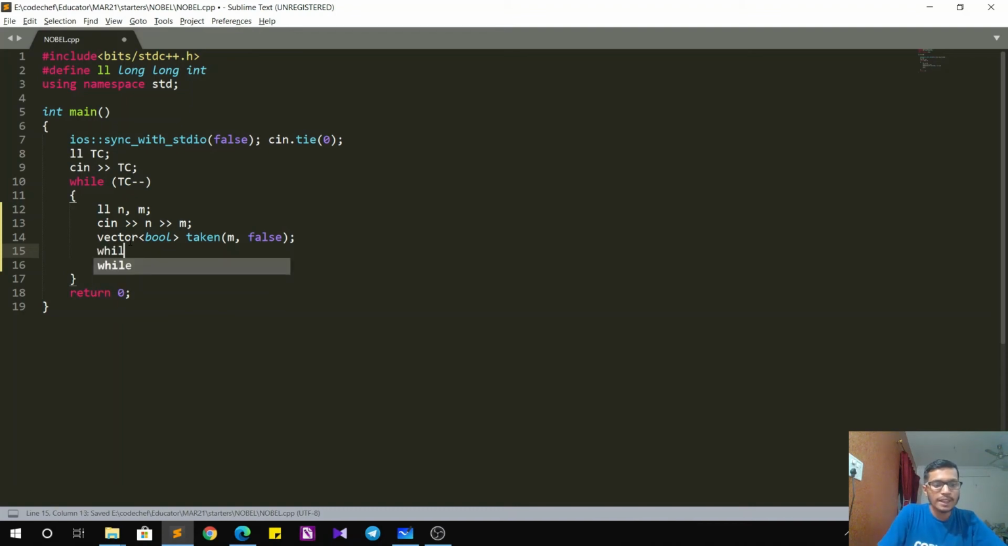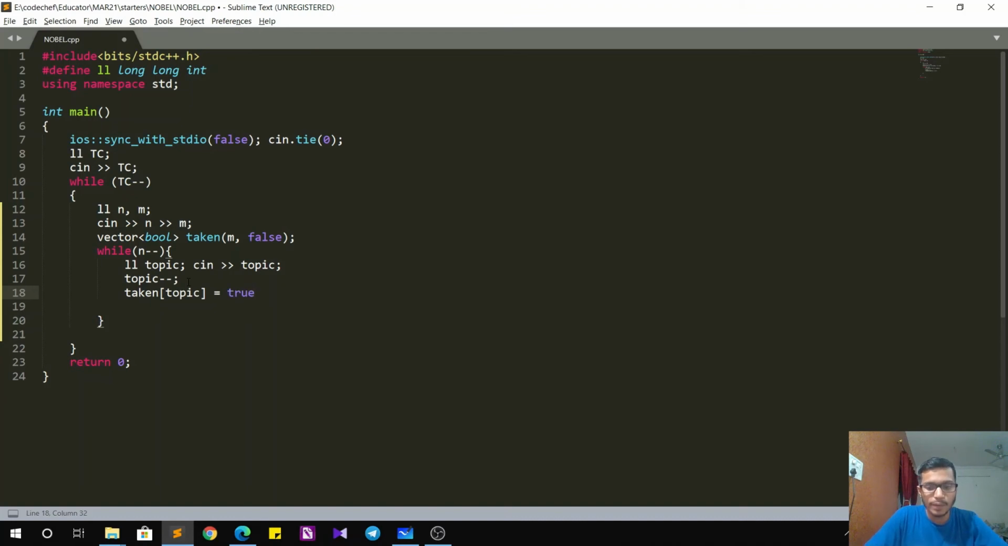Now for all the n researchers, I take what topic they are researching on. So LL topic, cin topic, and I have to do topic minus minus because the data that I am getting as input is actually 1 based indexing, but my vector is 0 based indexing. So I just do a topic minus minus and I just mark it as true. That is, this particular topic is taken. So taken of topic is equal to true.